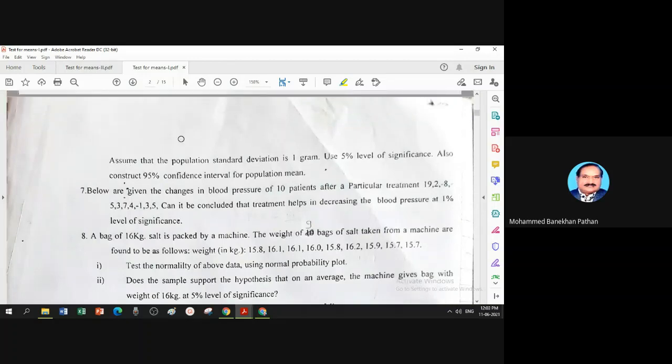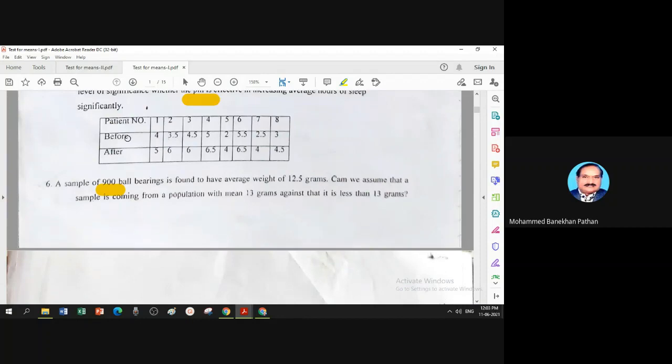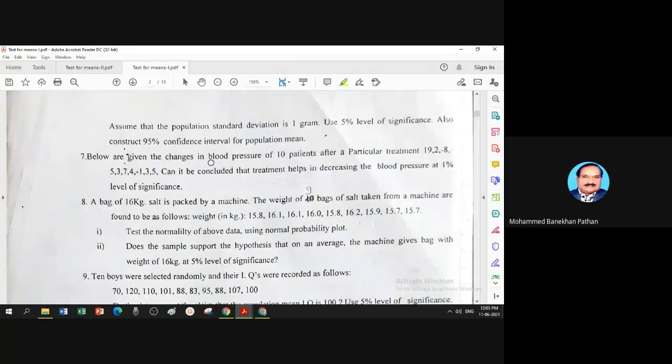In 4 and 5 what happened? You have before observations and after observations. But in question number 7, see what is given. Below are given the changes in blood pressure of 10 patients. So 10 patients are under observation. We are measuring blood pressure after a particular treatment.